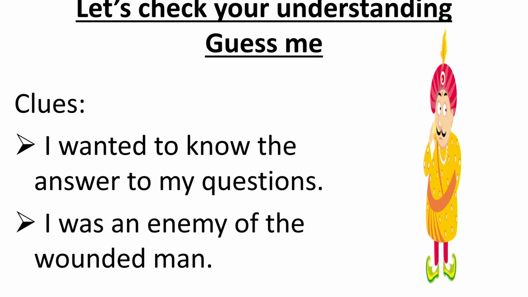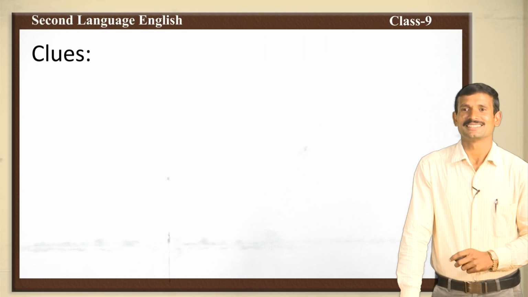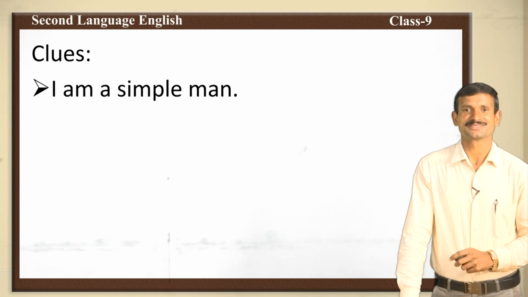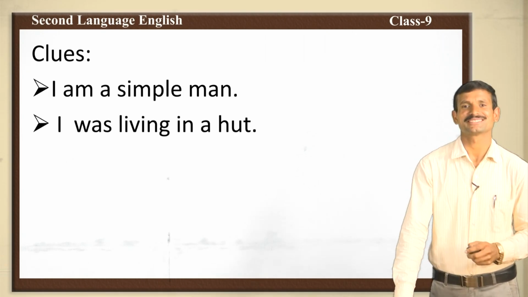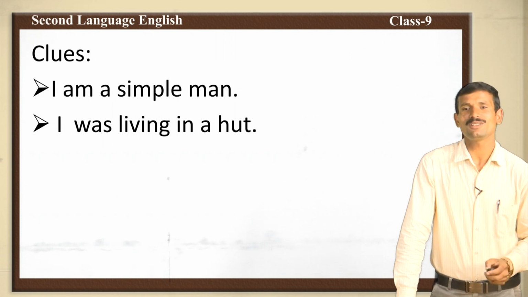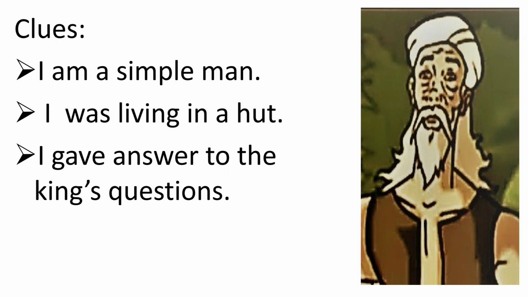Now, let us move to the next one. The clues are, I am a simple man. I was living in a small hut. Now, I gave answer to the king's questions. Who is the simple man here? Hermit. Very good. The hermit is a simple man here.